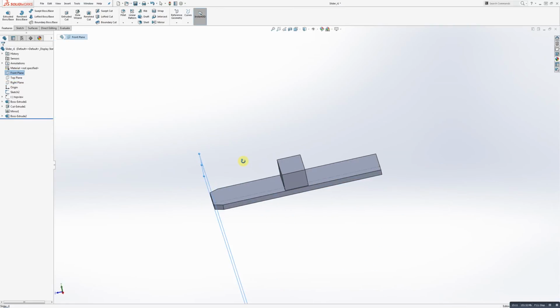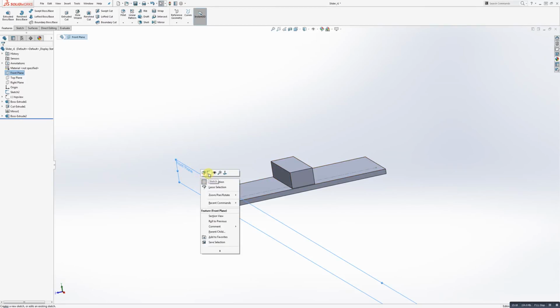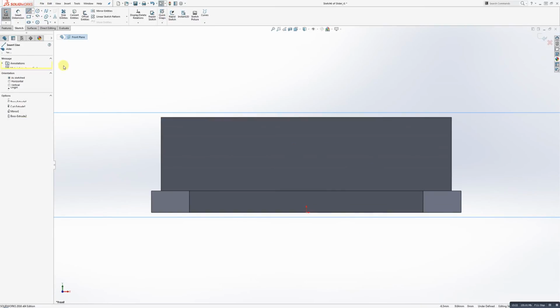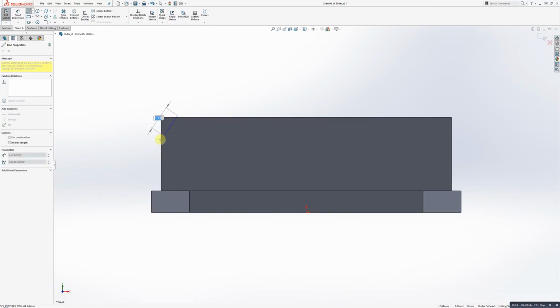So if I draw on the front plane, I can slice the edges off of here just the way I need to. So I'm going to right click on this front plane, start up a new sketch. I'm going to look normal to, and then I'm going to just basically kind of eyeball this myself. And notice what I'm doing here. I'm going to do a cut extrude and just slice off the edge of this thing.